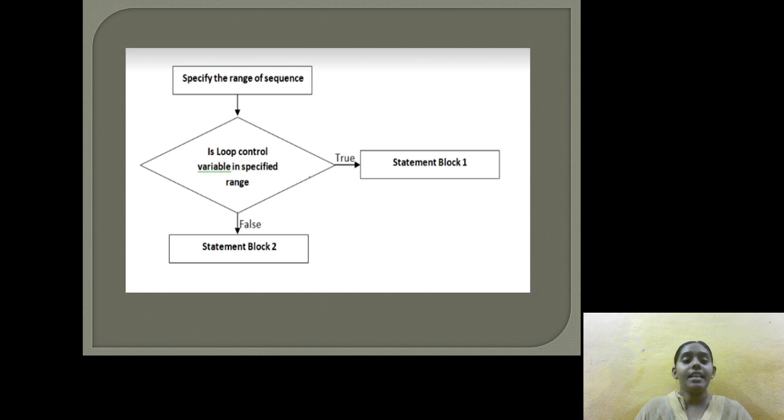If it is in the range of sequence, it takes the condition that we mention in the diamond symbol: is the loop control variable in the specified range or not? If it is in the specified range, it executes statement block 1. If it is false, statement block 2 is executed.